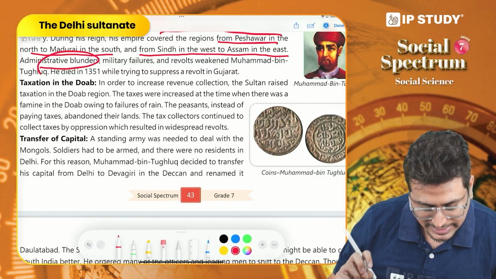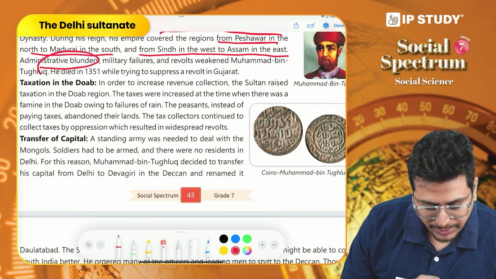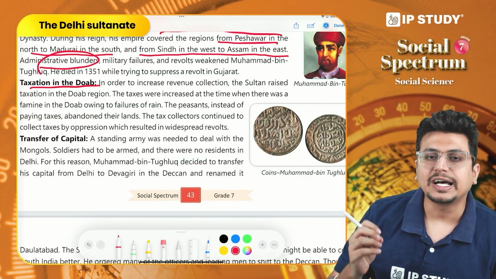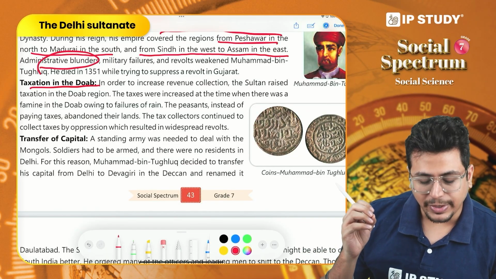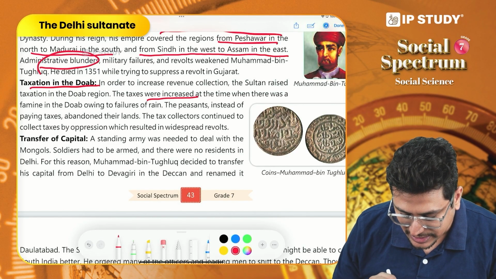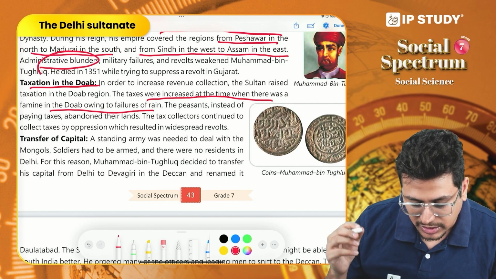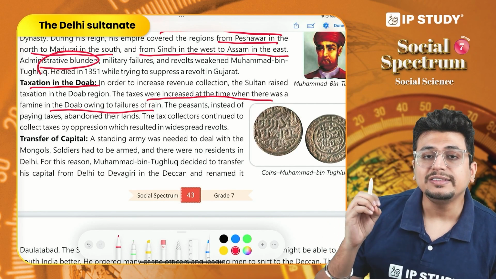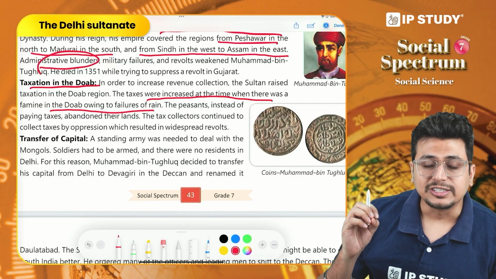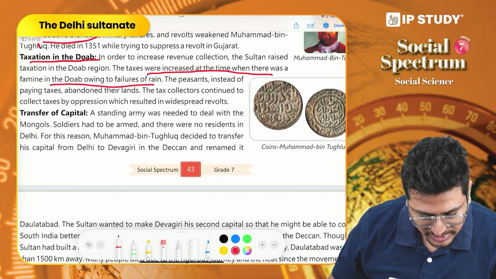Now, what were these? First of all, taxation in the Doabs. Doab is the region between Ganga and Yamuna, as we discussed before. It is considered a very fertile region, but during this time period, we see that there was crop failure. And even though there was crop failure due to lack of rain, he increased the taxes during this time period. So you can see the people, the subjects in his kingdom, were not happy with this decision of his.